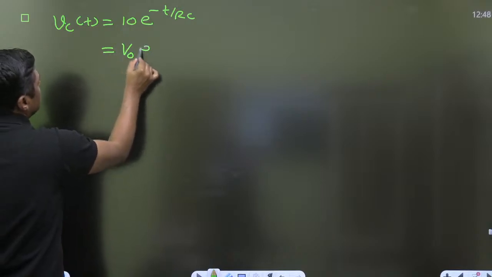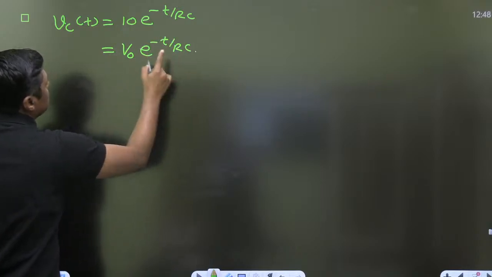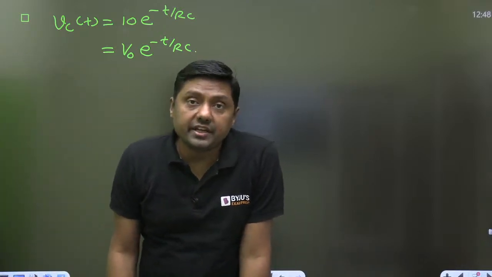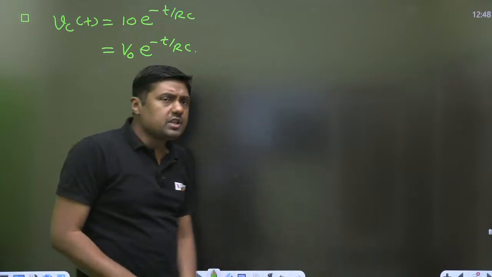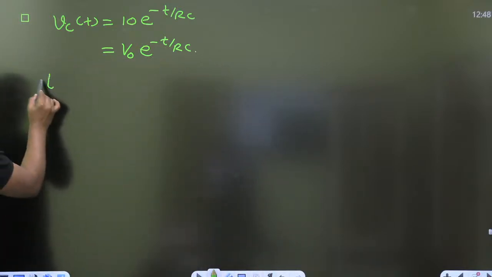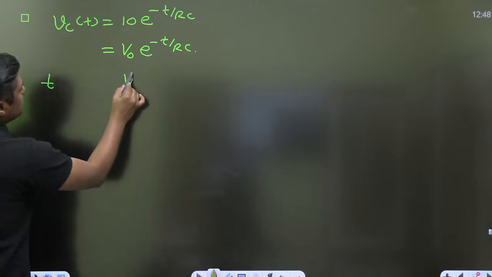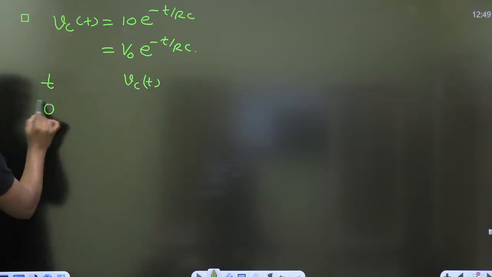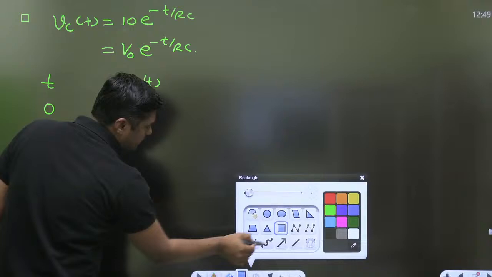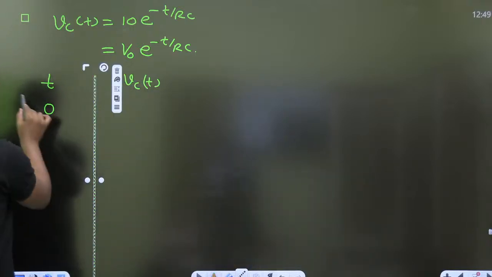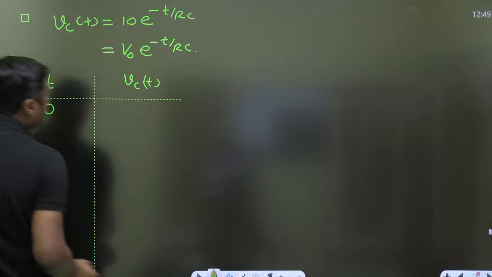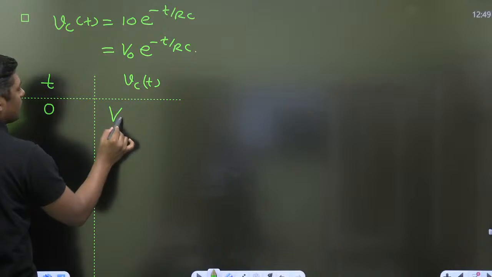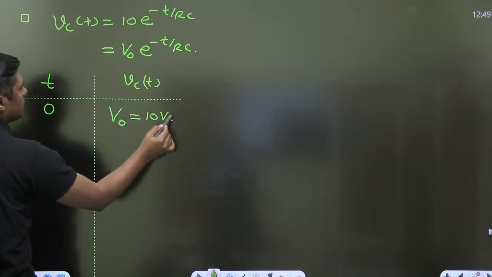V0, this is the initial value. From this formula, it is called an exponentially decreasing function. Why? Exponentially decreasing function means when we put t, what will be the value of VCT? When I put t equal to 0, it will become V0, 10 volt.